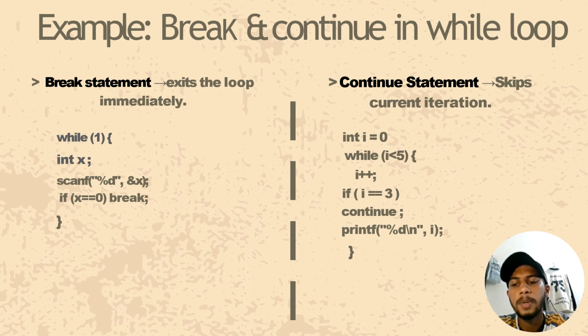The continue statement skips the current iteration and moves to the next one. For example, integer i equal to 0, while i less than 5, then i plus plus. If i equal 3, then continue. Then print the integer value. Here, when i equals 3, the loop skips printing that number.